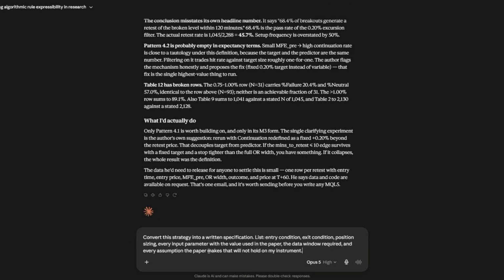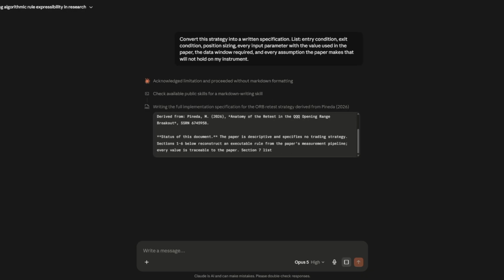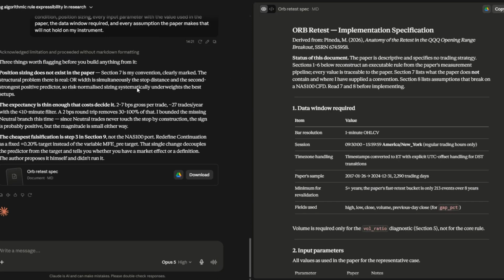Step 3, and this is the step everyone skips. Turn the paper into a spec before any code exists. Convert this strategy into a written specification. List entry condition, exit condition, position sizing, every input parameter with the value used in the paper, the data window required, and every assumption the paper makes that will not hold on my instrument. That last item is the one that saves you. The paper tested Indian equities in a 20-day window. I trade US indices mostly. Every difference is a place the edge can die.